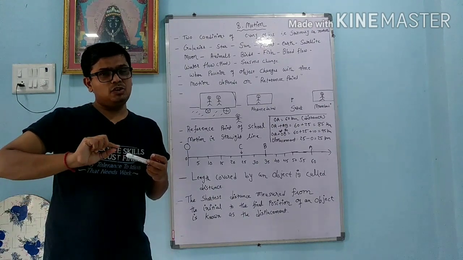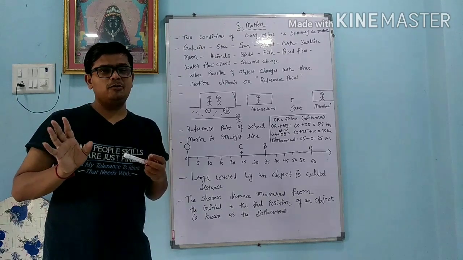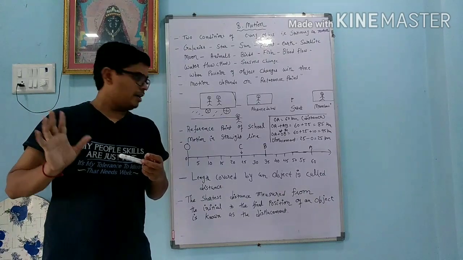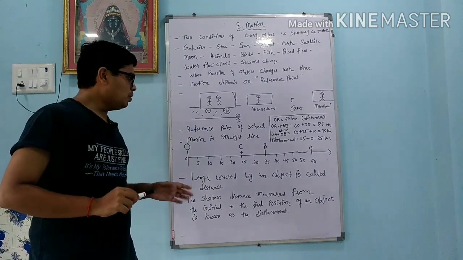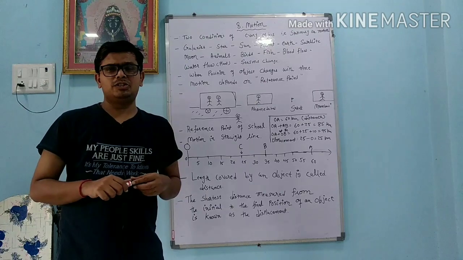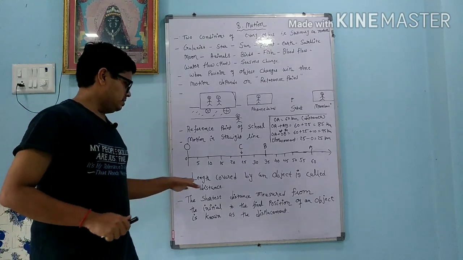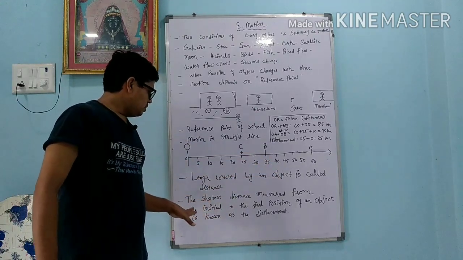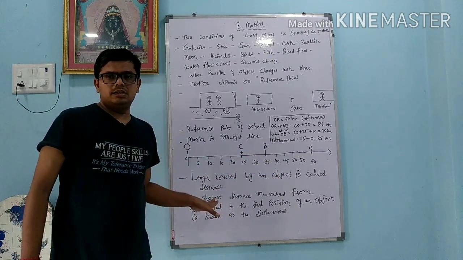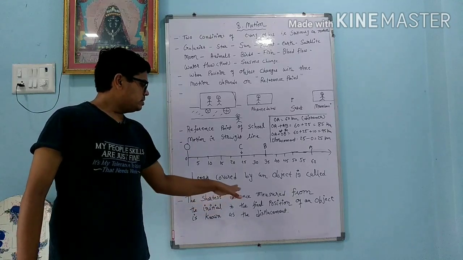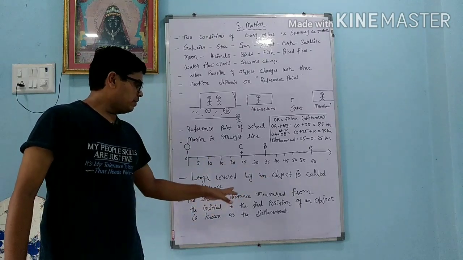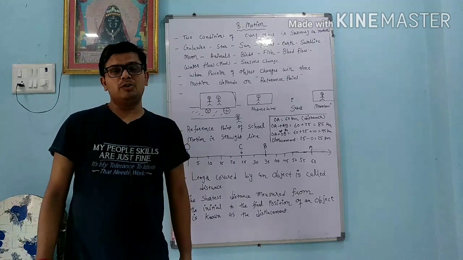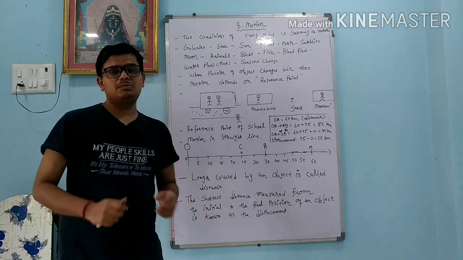Distance is 0 or positive, but it cannot be negative. But displacement can be negative, 0 or positive. And it depends upon the final position and the initial position. We will check out some definitions. Length covered by an object is called distance. Displacement: the shortest distance measured from the initial to the final position of an object is known as displacement.